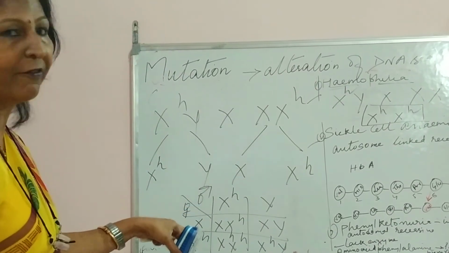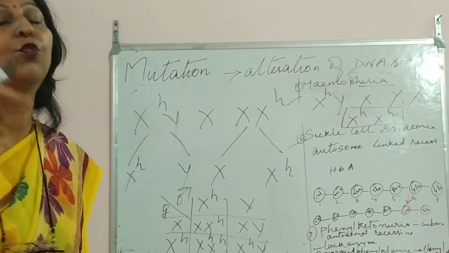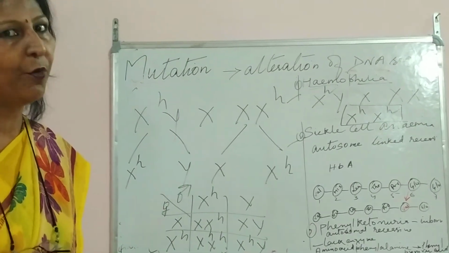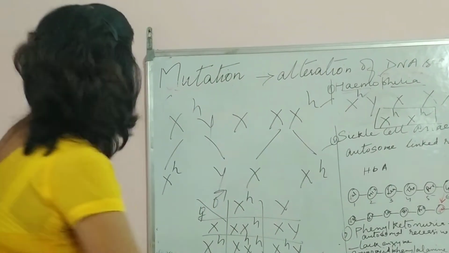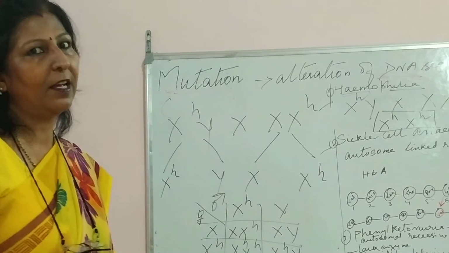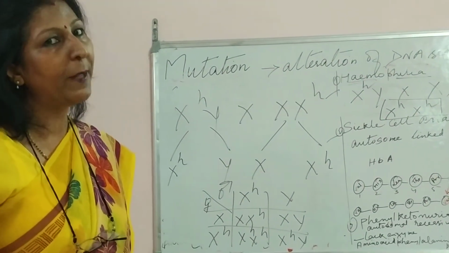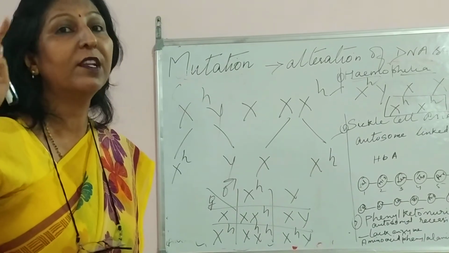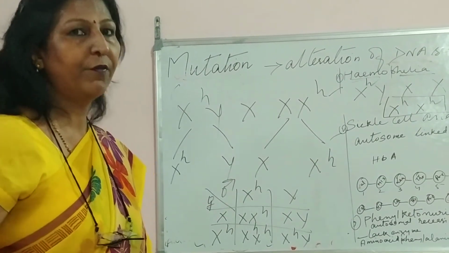So what, children? 25% chance that the female is going to be a carrier, do you understand? Anywhere the female is not a sufferer, she is going to be a carrier. So 25% chance that the female is going to carry this particular gene of hemophilia. And in life, whenever she gives birth to a son, definitely this gene will be passed to the son. If she gives birth to daughters, daughters will always be carriers. But if she gives birth to a son, this gene will be passed on to the son, and the son will be suffering from hemophilia.